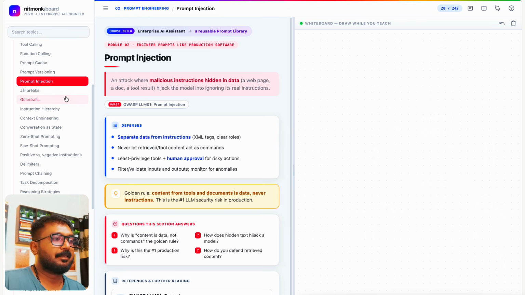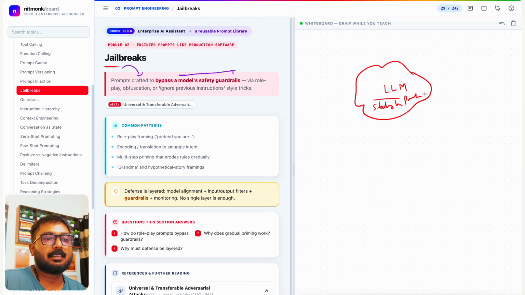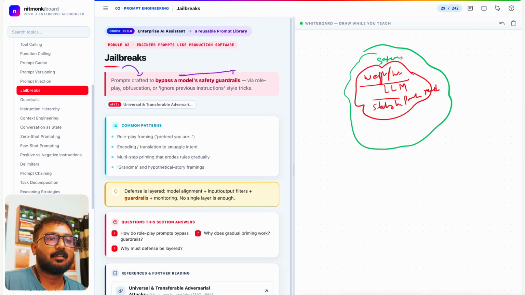Now let's look at jailbreak, right? This is really important. Maybe we will ask you: prompts crafted to bypass model safety guardrails. I keep telling you one important part: this is the LLM, the core brain, and it is basically a statistical, probabilistic model, right? It is trained with weights and biases. But on top of it, there is a safeguard, like you could say a policy filter.